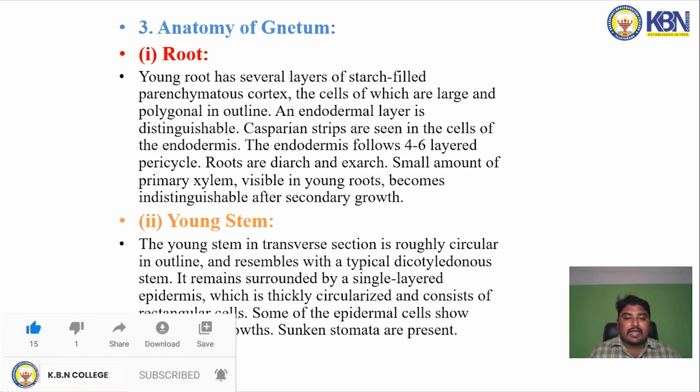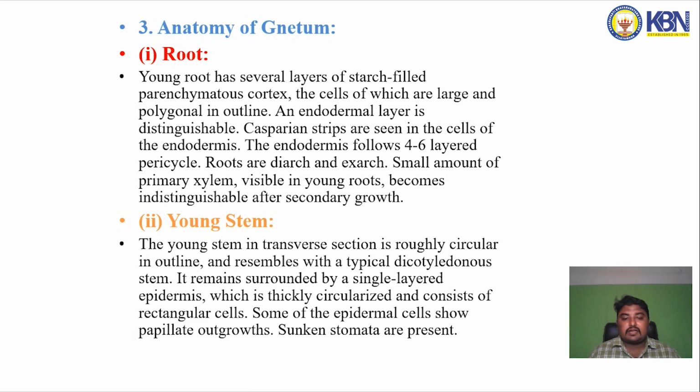Young stem. The young stem in transverse section is roughly circular in outline and resembles a typical dicotyledonous stem. It remains surrounded by the single-layered epidermis, which is thickly cuticularized and consists of rectangular cells. Some of the epidermal cells show papillate outgrowth, sunken stomata are present.